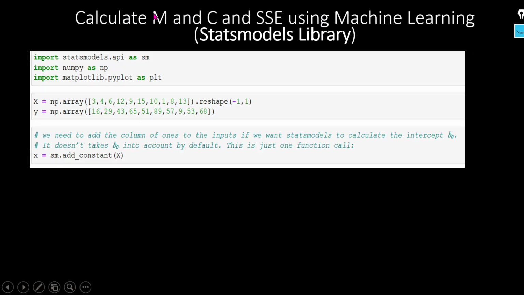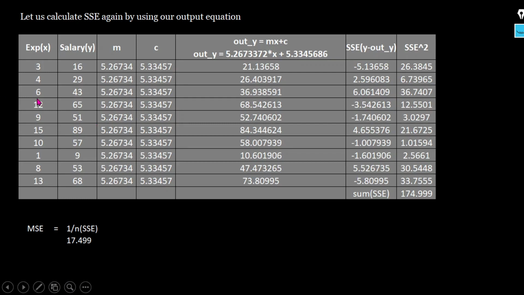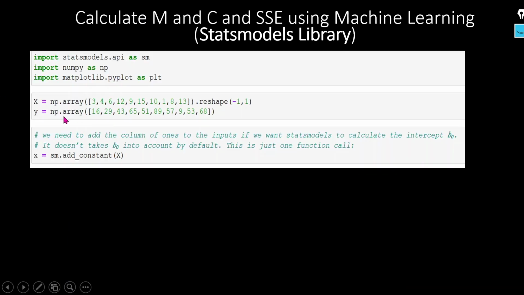So let's calculate the M and C using the stats model. This is also a statistical method, but here we are going to use the stats model library. In the stats model library, we are going to import the API. Then I am importing NumPy and Matplotlib. This is the input data, the same data, experience and salary. This is your experience, this is your salary, right? Here I am just explaining all in a very summarized way. I will create a different video where I will perform all the hands-on in more detail.